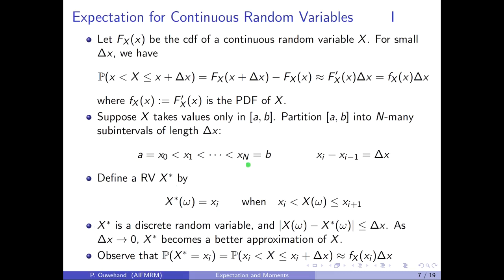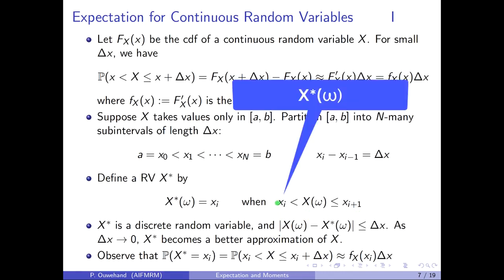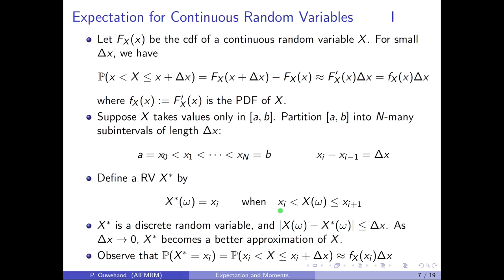up to xn. And moreover, the difference between X and X star is always less than or equal to delta x, because when capital X lies between xi and xi plus 1, then X star is equal to xi, and the distance from capital X to X star is less than or equal to the distance from xi plus 1 to xi. Now, as delta x approaches 0, X star obviously becomes a better and better approximation of X.